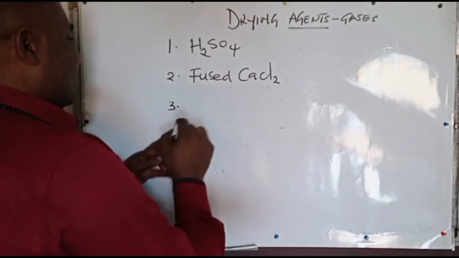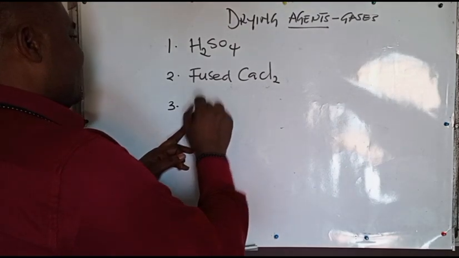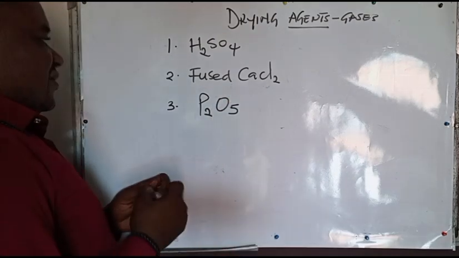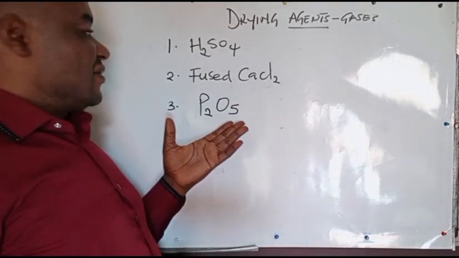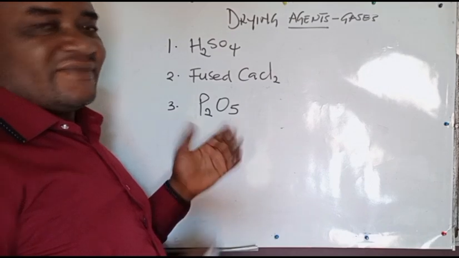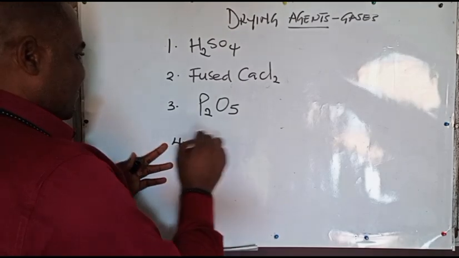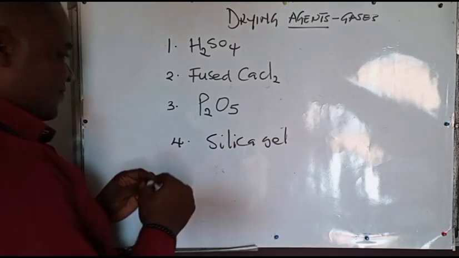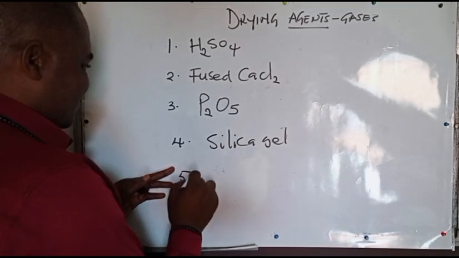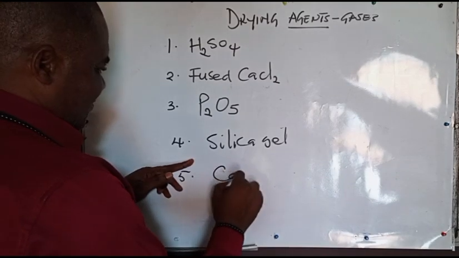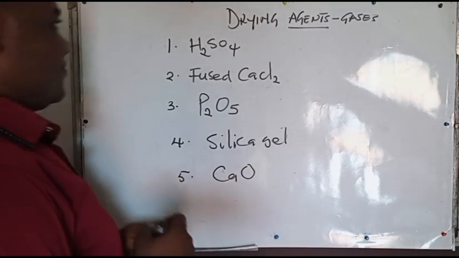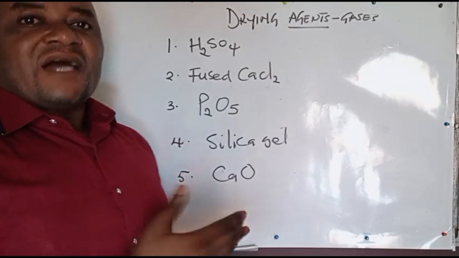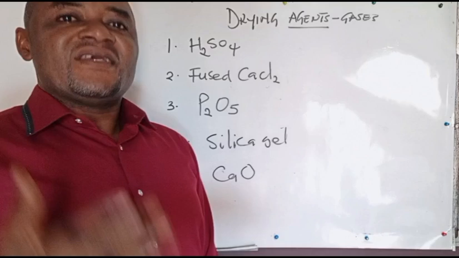Number three, we have phosphorus pentoxide. You also have silica gel, and you also have calcium oxide.